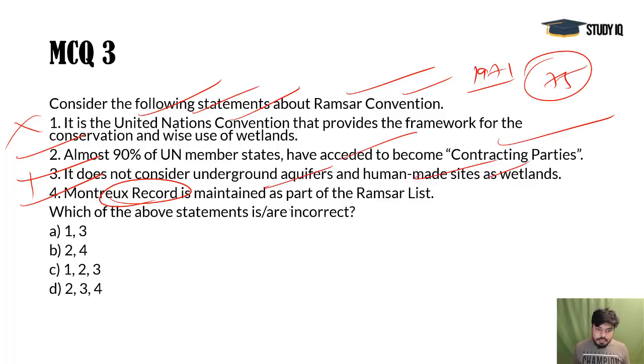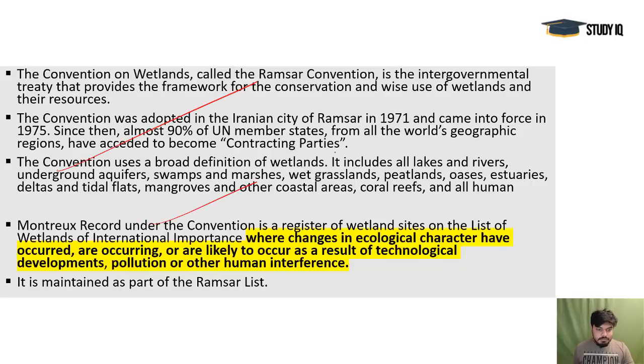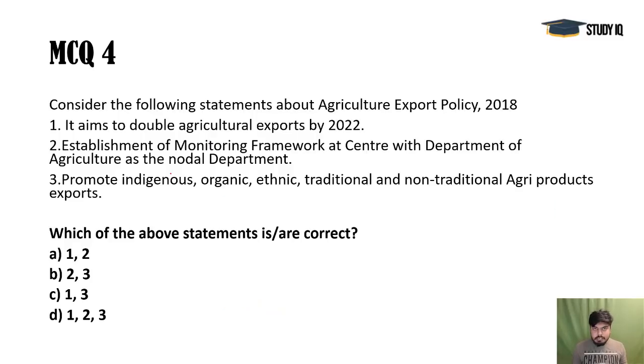So 2 and 4 would be correct, but it is asking for the incorrect ones. Remember that. Always note down this thing. So 1 and 3 would be the correct option here because it is asking for the incorrect ones. The data is given here in the text. You can read here. In 1975, it was enforced, and many sites are recognized under it, and UPSC has been asking many questions regarding the Ramsar site. In 2014 data, 5 questions were there related to Ramsar Convention.